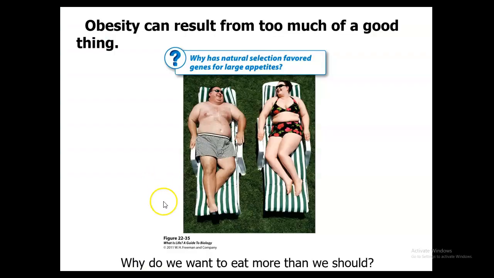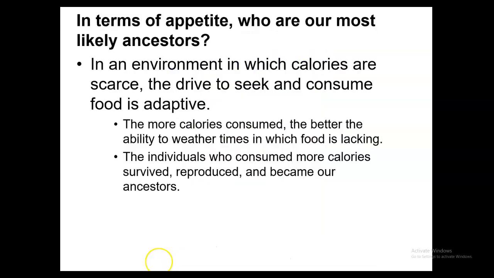So obesity can result from too much of a good thing. So why do we want to eat more than we should? Well, we think that it comes from an adaptation to thousands of years ago when we used to be hunters and gatherers and we actually had to go out and find our food. So we have what's referred to as a BMI, or a body mass index, that we need to go by.